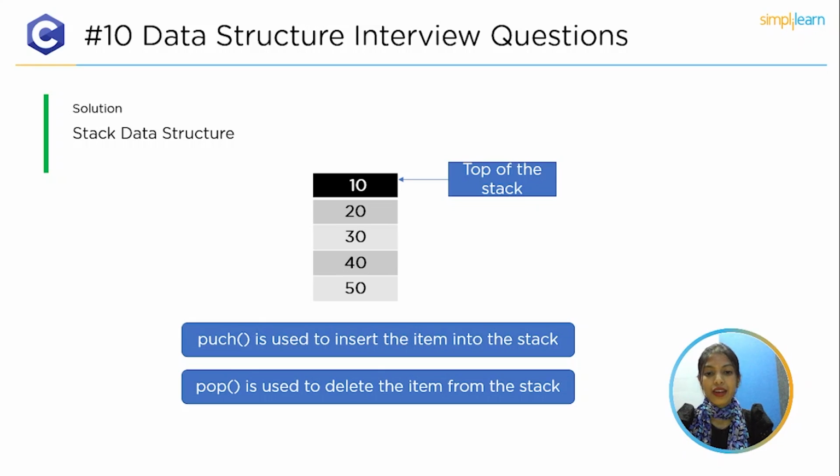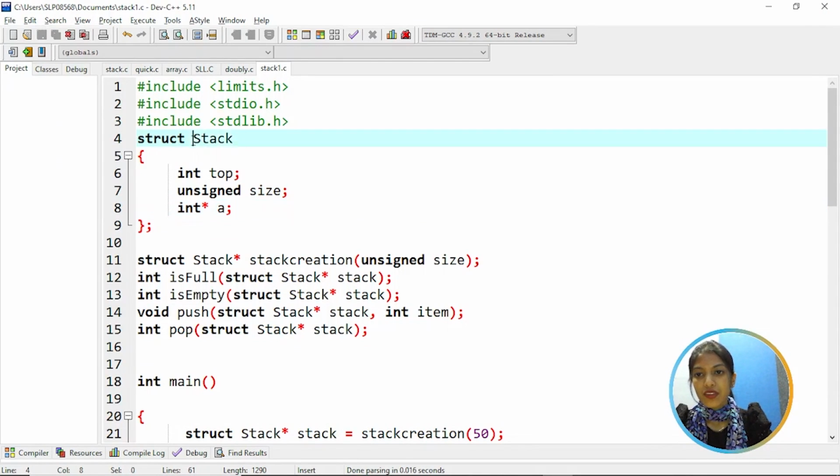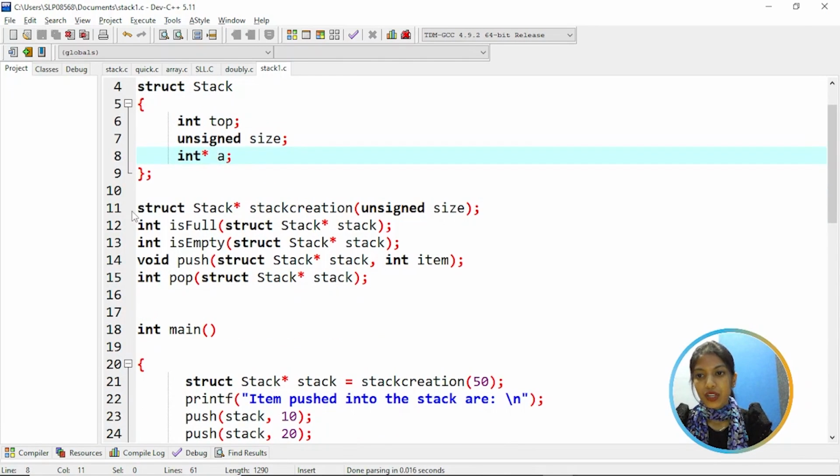Operations like insertion and deletion of items are possible only from the one end of the stack, that is on top of the stack. So this program is to insert items into the stack and then delete the top item from the stack. So here we have a structure of stack and we have a variable called top, size and array. We have a function declaration at the top.